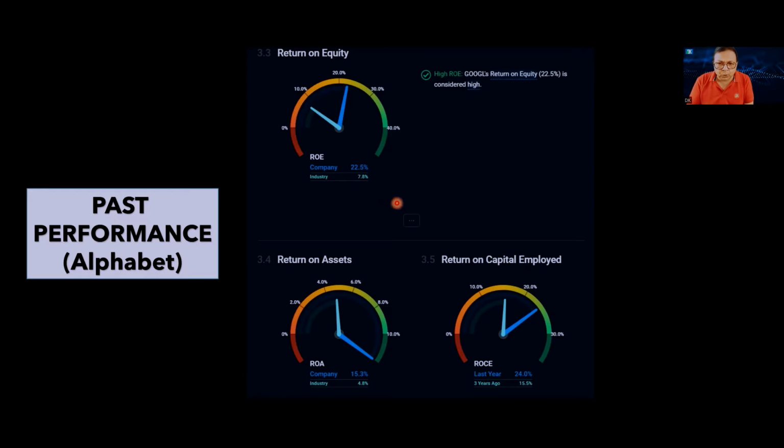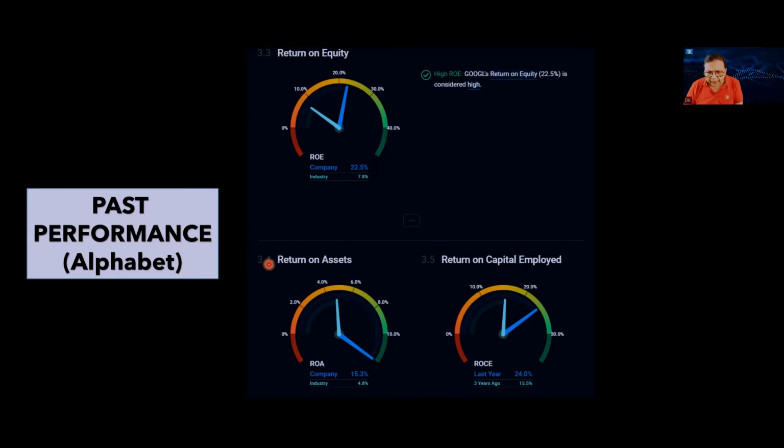Here, two things we look into. How is the ROE comparing with the overall performance of the industry? And secondly, any ROE more than 15% is considered good. And if it is more than 20%, it is considered very, very good. So it is 22.5%, which is considered higher.